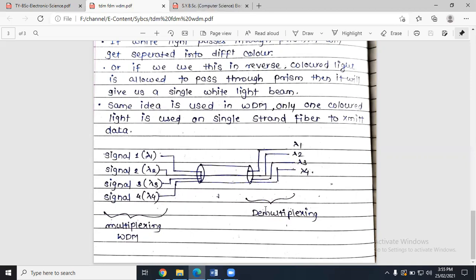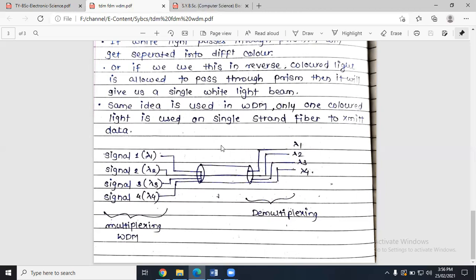What is that? Just separating out the already combined data into its original format. So this is the combined data, and we are going to separate that data into its original format. Right, W1 will get separated from W2, 3, and 4. So this is how you will get your first wavelength, second wavelength, third wavelength, and fourth wavelength. This process is called demultiplexing, separating the original data from the combined data.